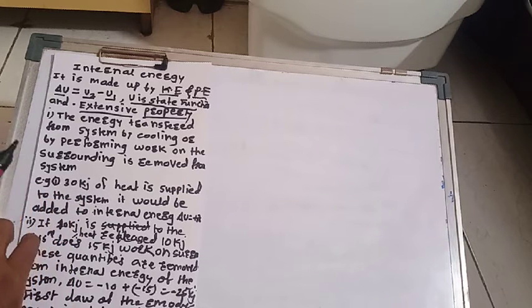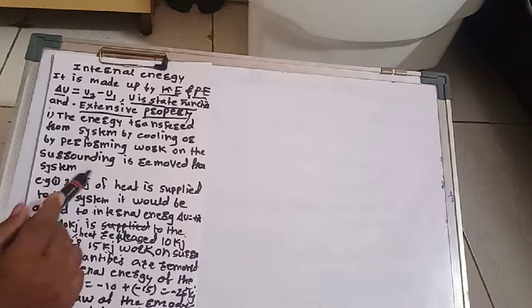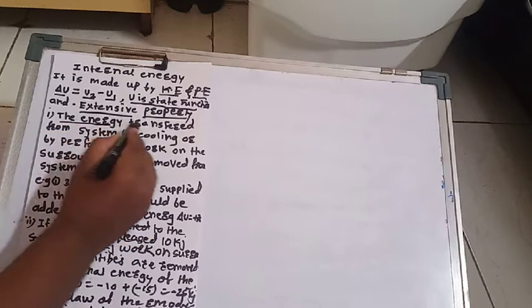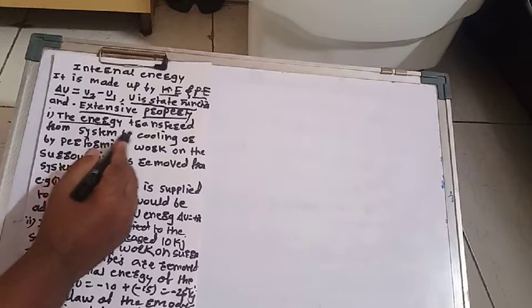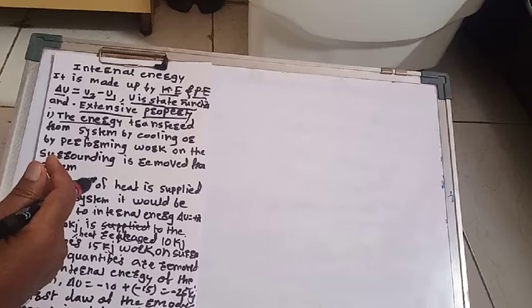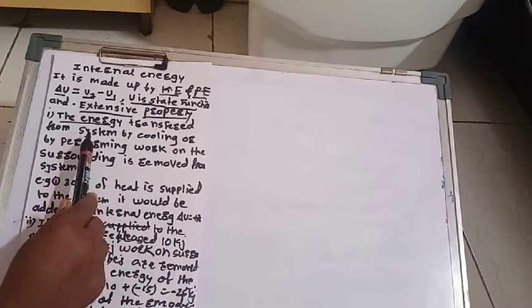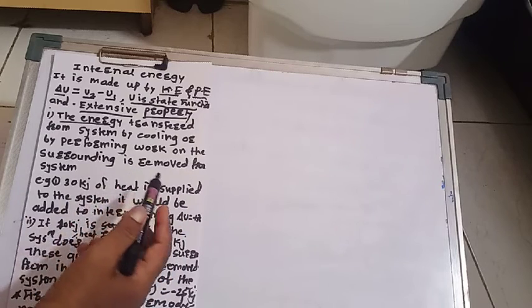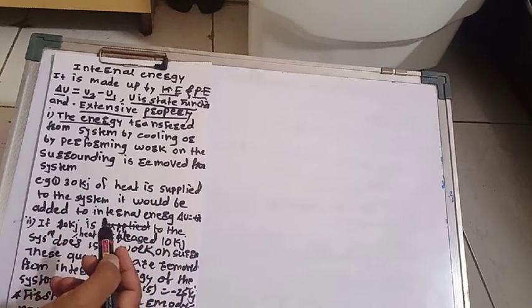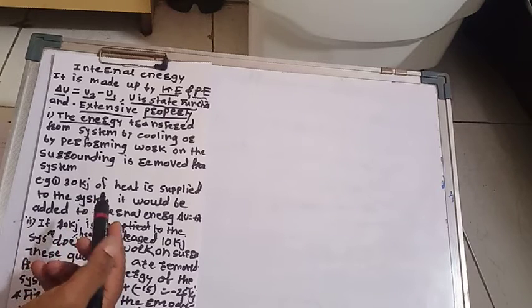While discussing internal energy, the energy transferred from the system by cooling or by performing work on the surroundings is removed from the system. Means if work is done by the system on the surroundings, then the system gets cool or it performs some work on the surroundings, and this energy is removed from the system.